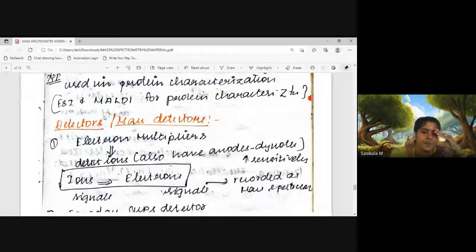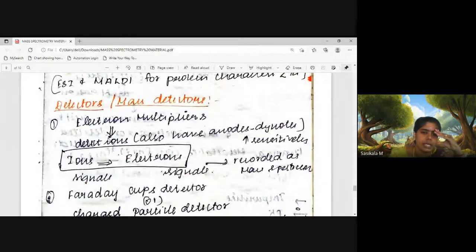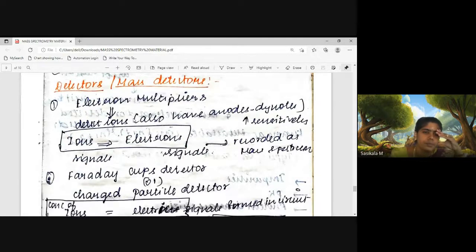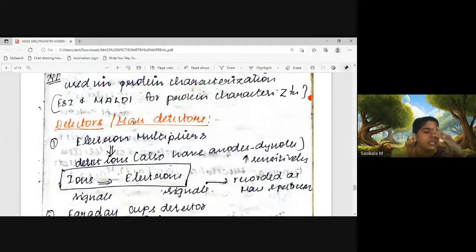ESI and multiple ionizations are used in protein characterization. But already I said in yesterday's class what the use of matrix assisted laser desorption ionization is. If we cannot make the sample directly into ions, we can use a matrix, and the matrix surface will be made into ions through the laser desorption process, so that macromolecules, proteins, can also be analyzed.